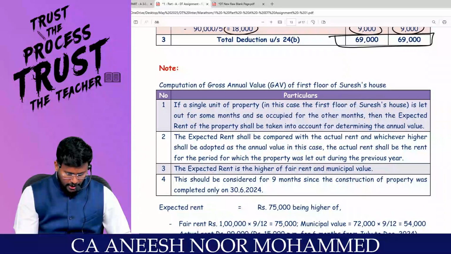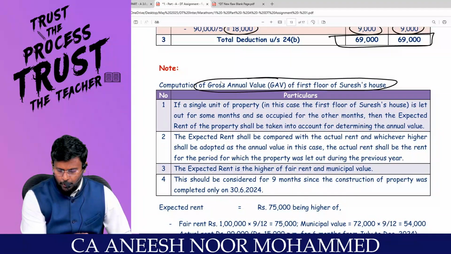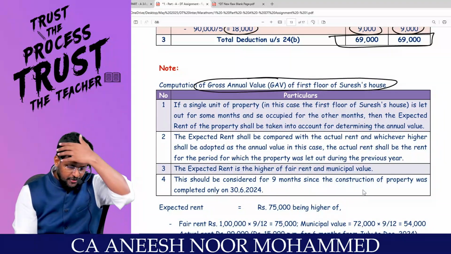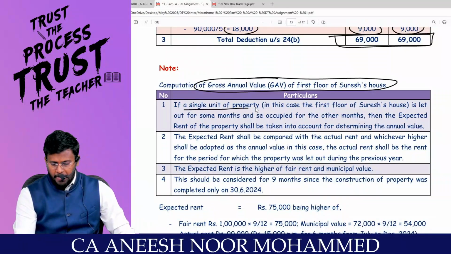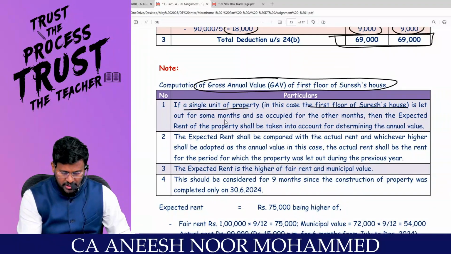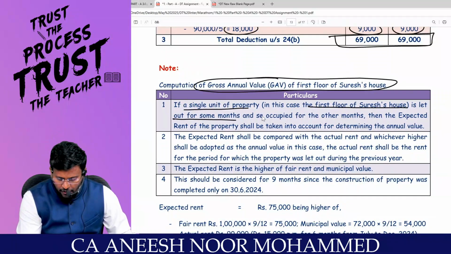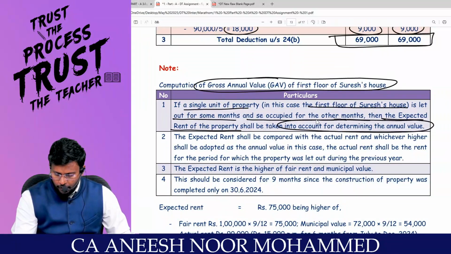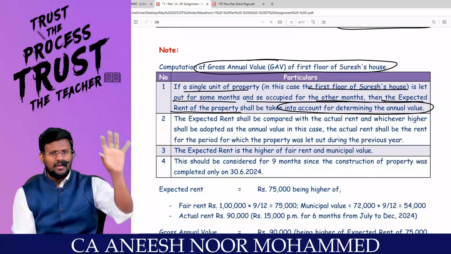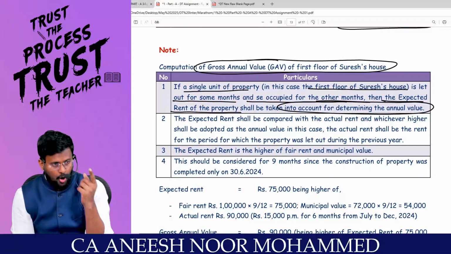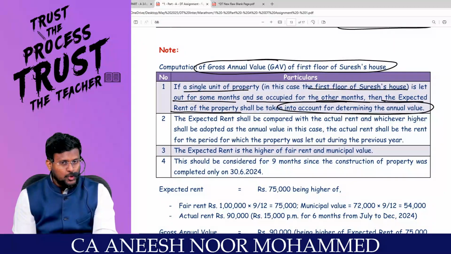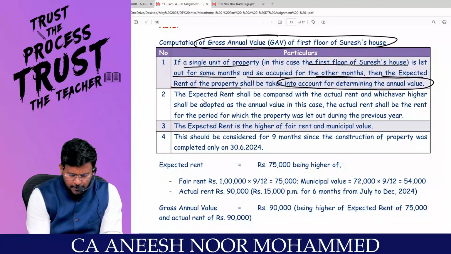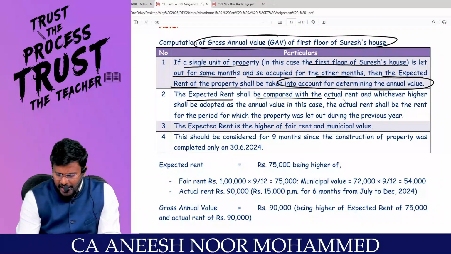These are the working notes. Computation of GAV of the first floor of Suresh's house. If a single unit of property, in this case the first floor of Suresh's house, is let out for some months and self-occupied for the other months, then the expected rent of the property shall be taken into account for determining the annual value. The expected rent for the whole year shall be compared with the actual rent.